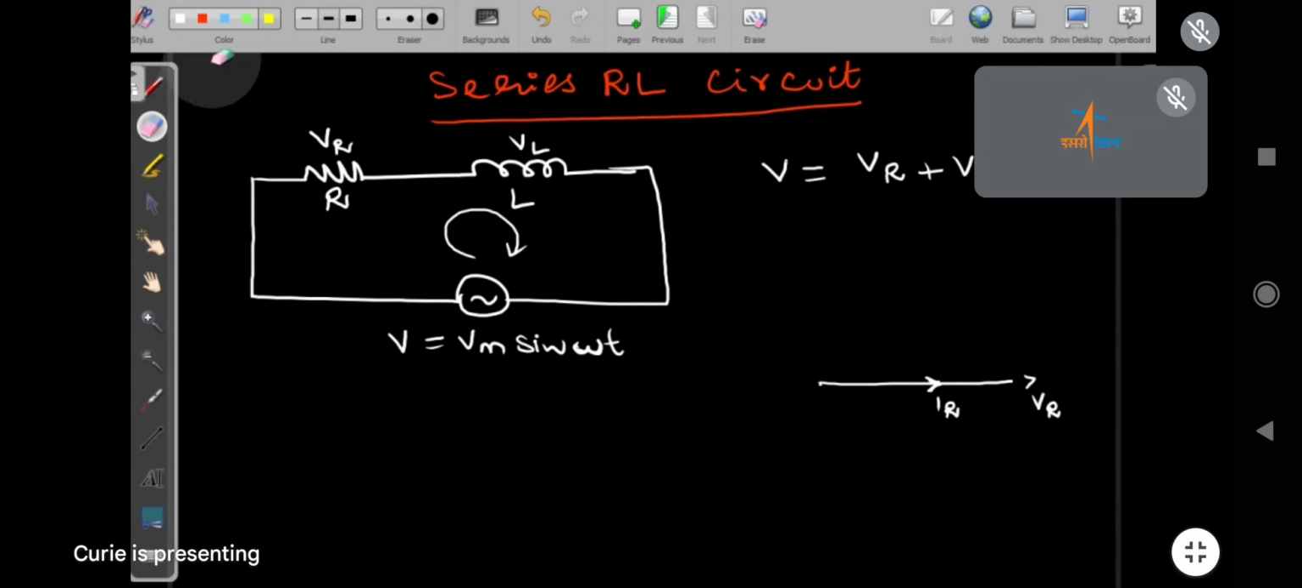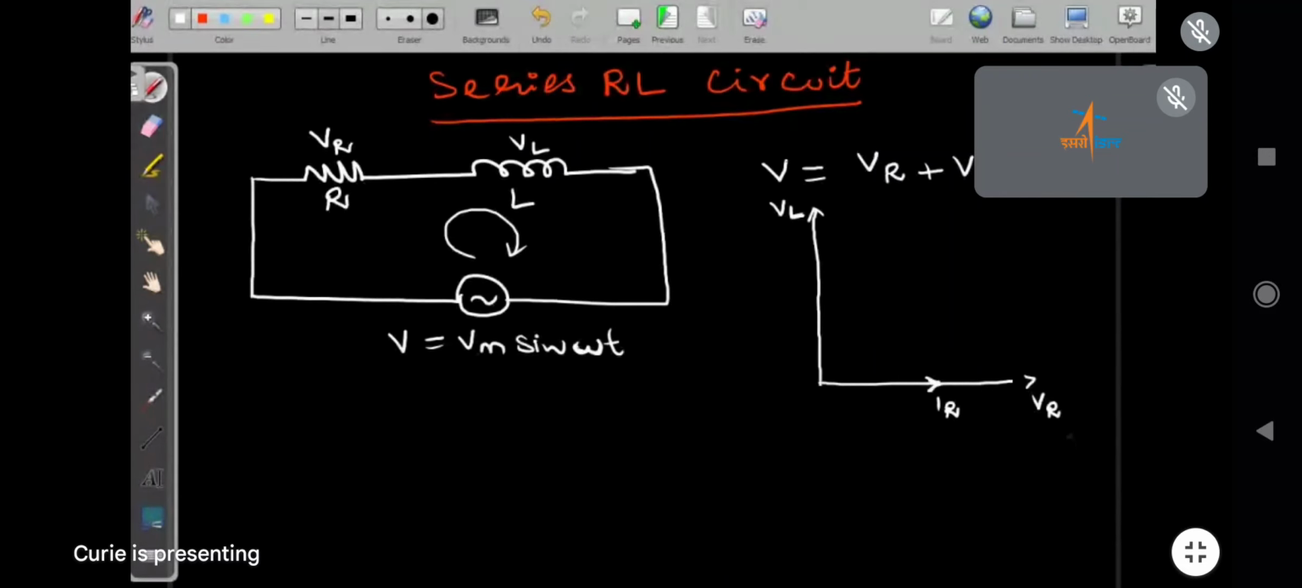Now we will draw it upside. So here we will mark it VL. Now it is matching. In an inductor, the inductor voltage VL is leading the current IR. IR means it's the circuit current only. It's a series circuit, no? The same current should flow. So the voltage leads the current by 90 degrees. Now it is matching.